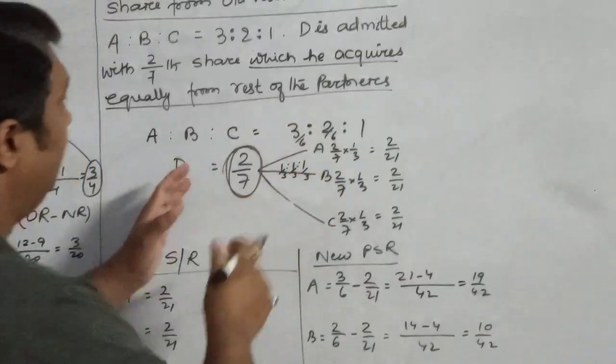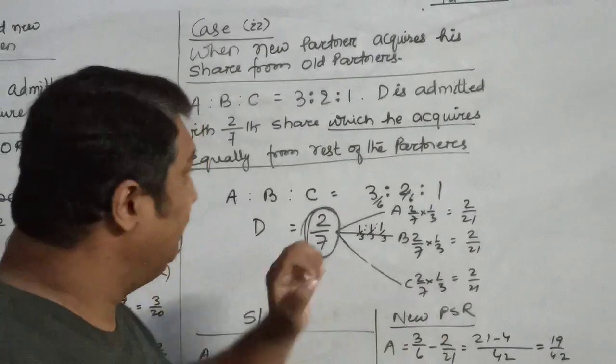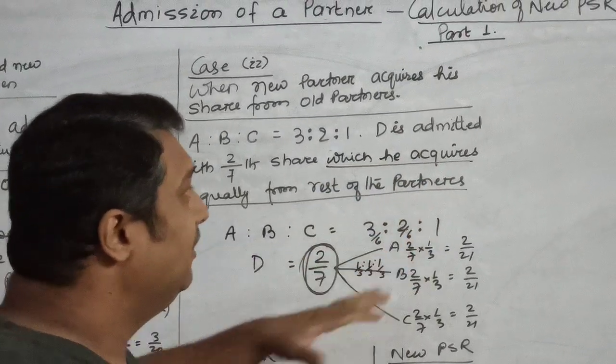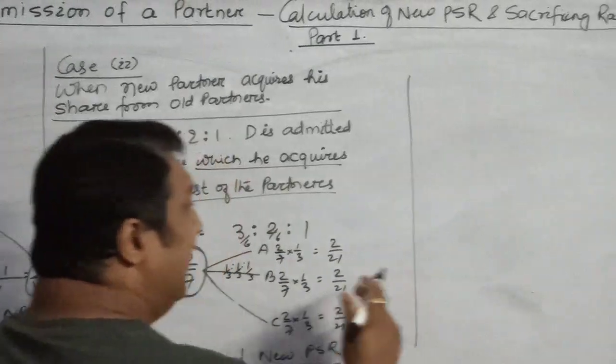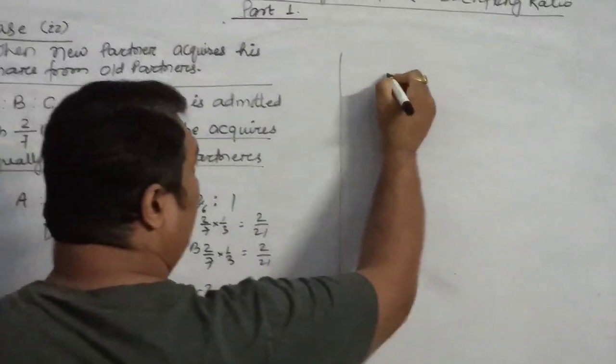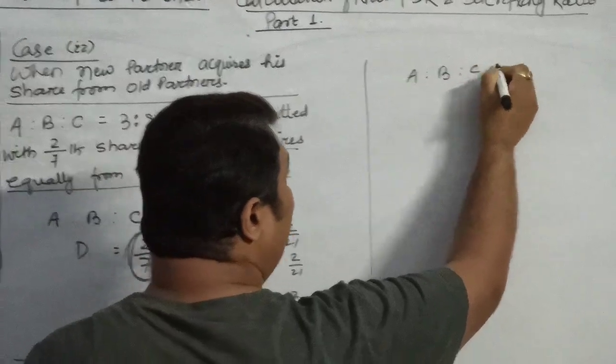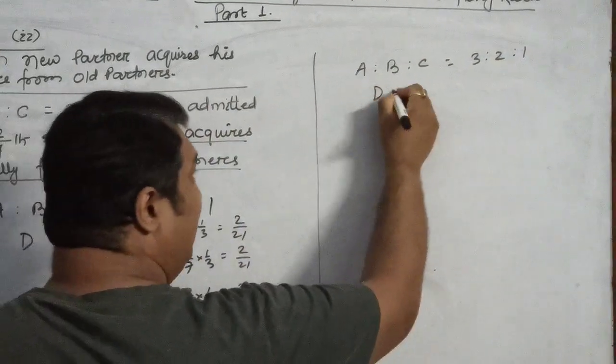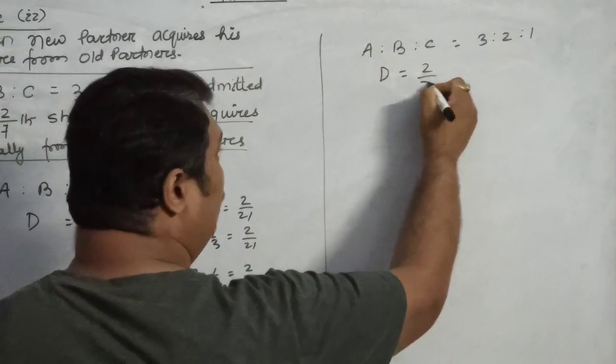Same question, children, we can just modify a bit. Here the new partner acquired equally. The question may be given that he may acquire in a particular ratio. For example, if A, B and C are sharing profits and losses in the ratio 3:2:1, D comes for 2/7 share.